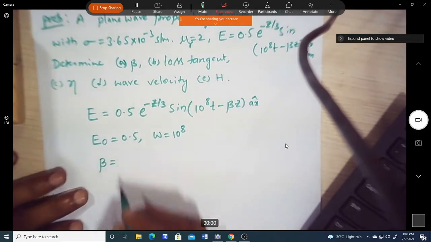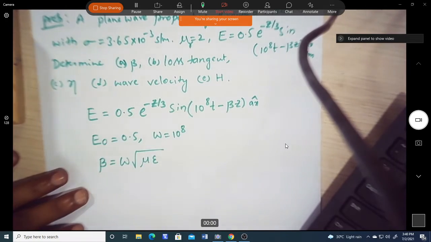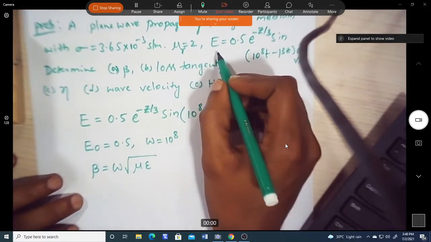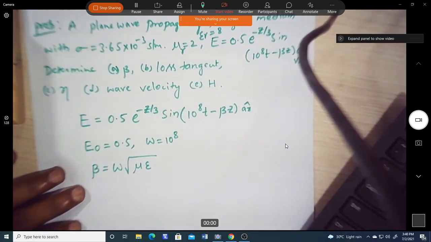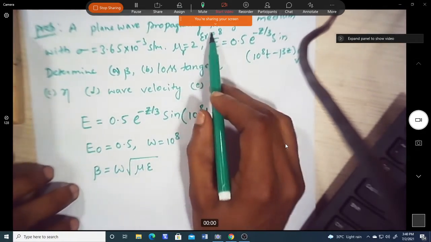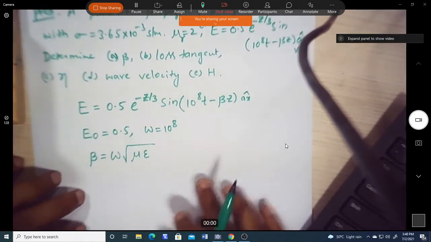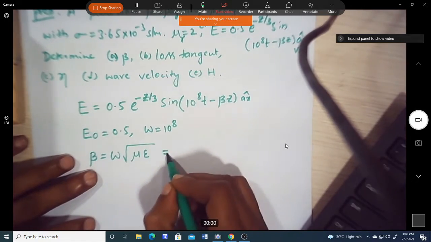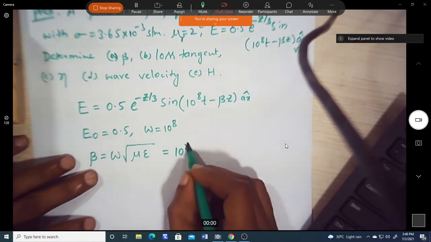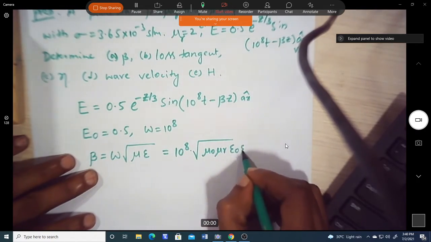We know the equation for beta, which is omega into root of mu into epsilon. One more data is given here: mu r and epsilon r equal to 8. That is given, I missed it, so you can take epsilon r equal to 8. Beta is the well-known equation omega into root mu epsilon. Now we know omega, which is 10 power 8, and mu, which is equal to mu naught mu r, and epsilon naught epsilon r.